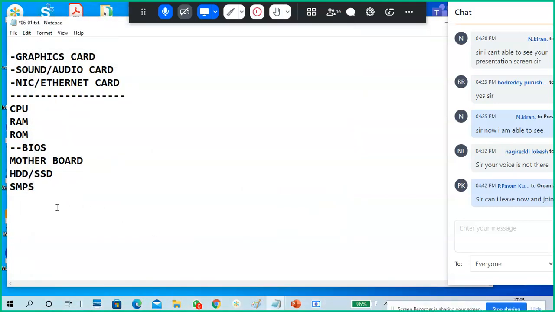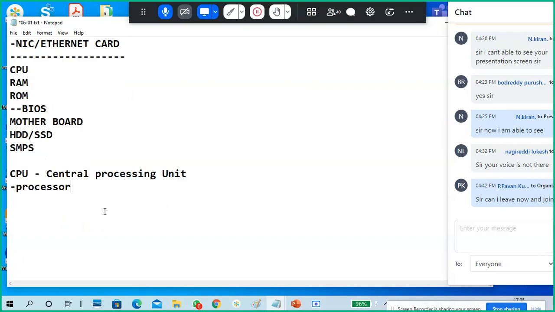Okay, you have a computer. Computer means you have a CPU, which means central processing unit, also called a processor. It's a physical processor, right? So CPU is a physical processor.